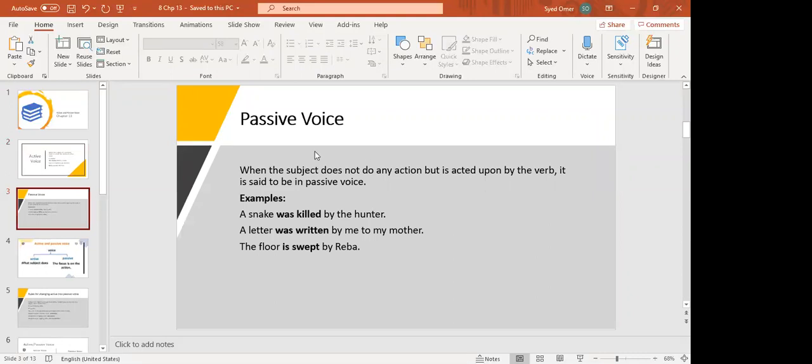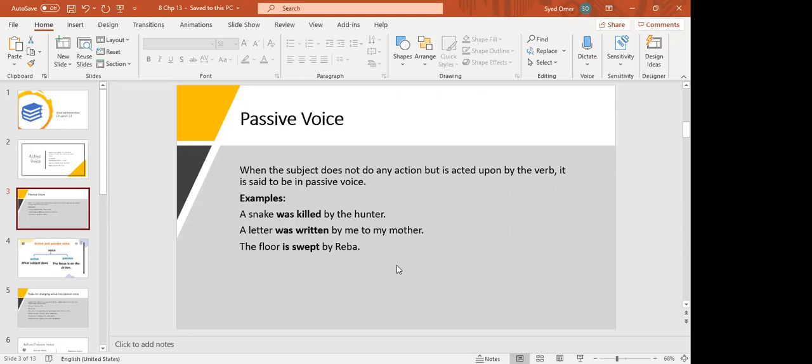Now passive voice. When the subject is not doing the action, but is acted upon by the verb, it means the action is done upon the subject. In other words, a passive voice begins with the object. The action is not done by the subject. The action is done upon the subject.